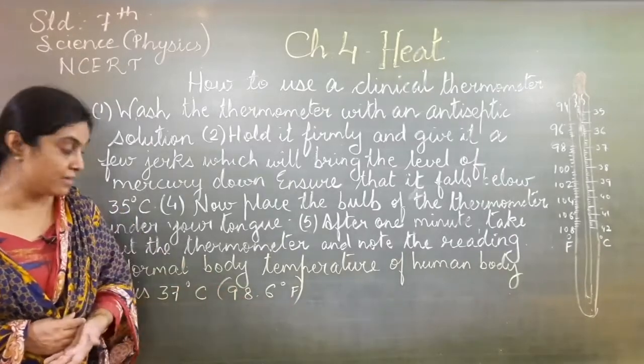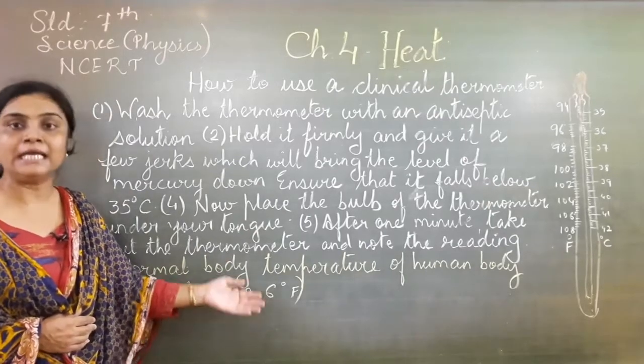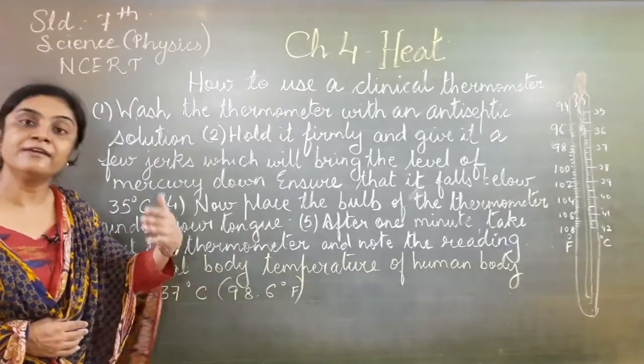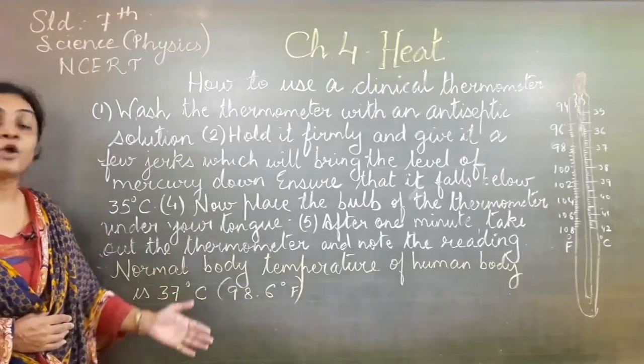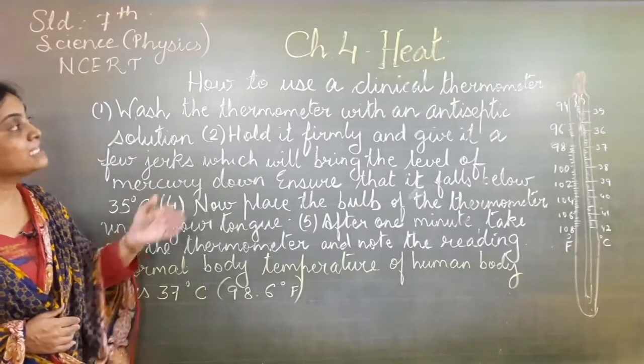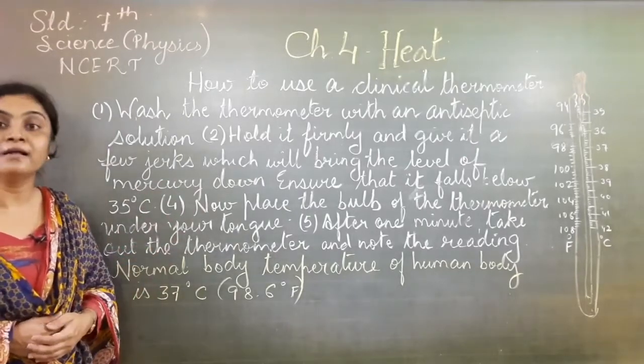If you have a fever, it will rise to 38, 39 or 99, 100 degrees Fahrenheit. That will be the reading if we have a fever, but our normal body temperature is 37 degrees Celsius. In this way we can take the reading using a clinical thermometer.